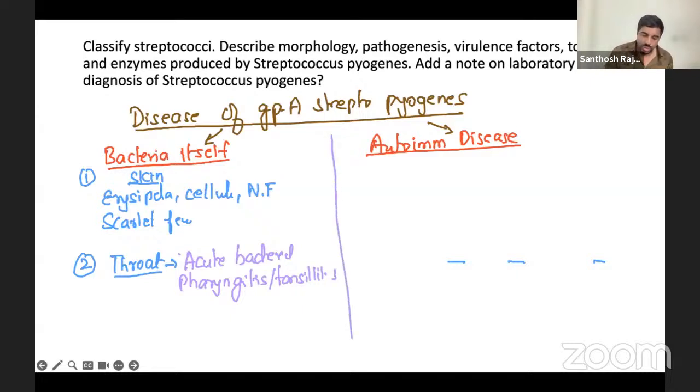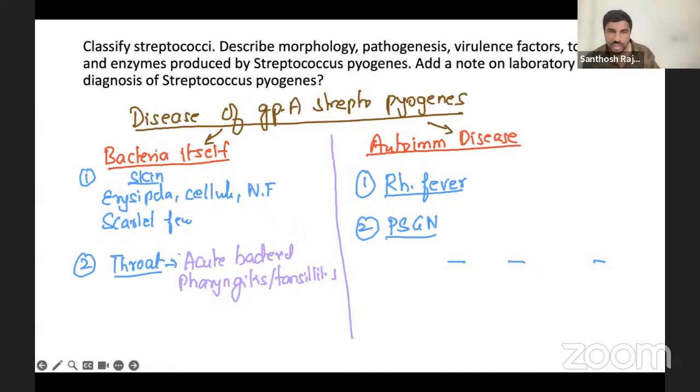For autoimmune disease, we have two diseases. One is rheumatic fever. We have separate questions, so I'll explain it in detail there. The other one is PSGN, post-streptococcal glomerulonephritis. We will talk about that. There are also some others like psoriasis and reactive arthritis. We'll talk in detail, but these two you should remember this much only.